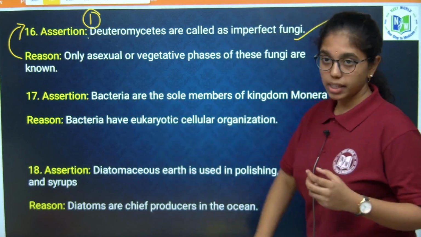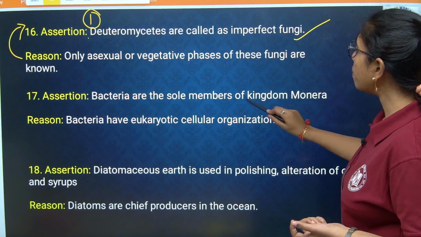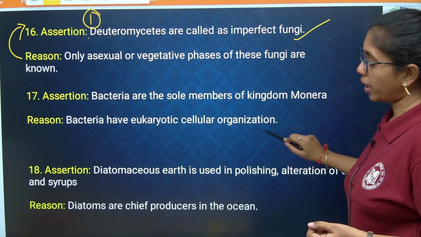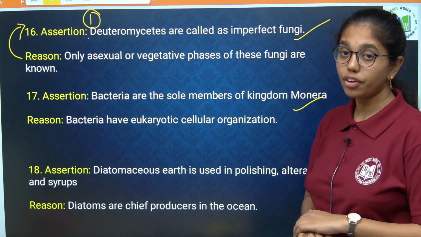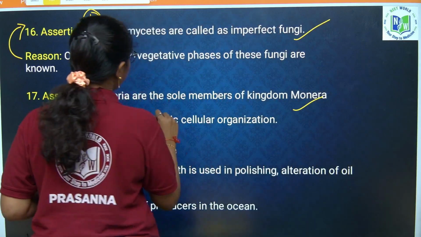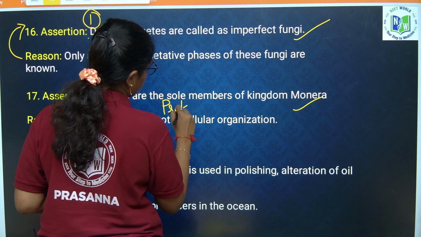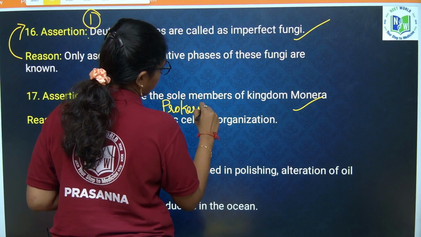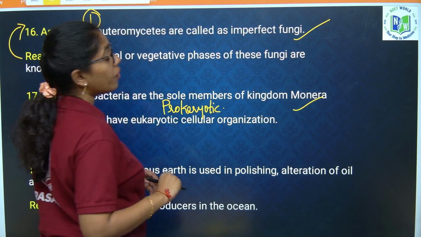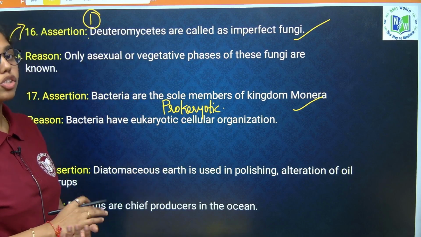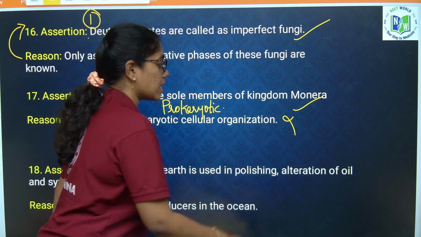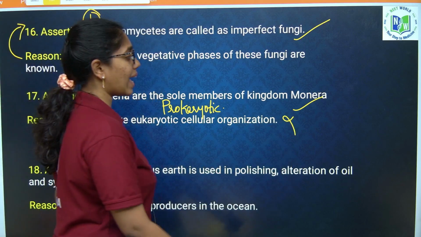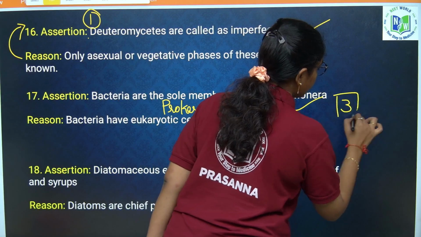Here, if you see the next question, bacteria are sole members of the kingdom Monera. Correct. Bacteria have eukaryotic cellular organization. Wrong. Bacteria have prokaryotic cellular organization, where they don't have a membrane bound nucleus, no membrane bound organelles. So yes, this is wrong. Assertion is true, reason is false, then the answer is option 3.